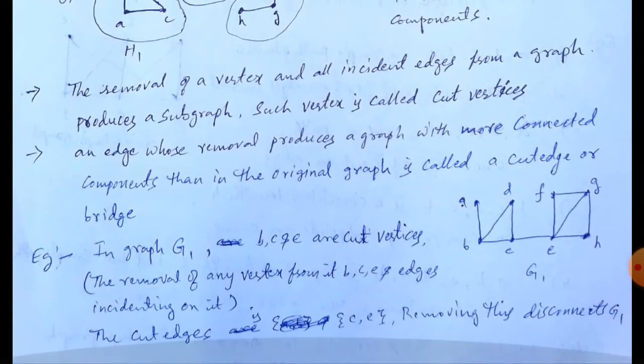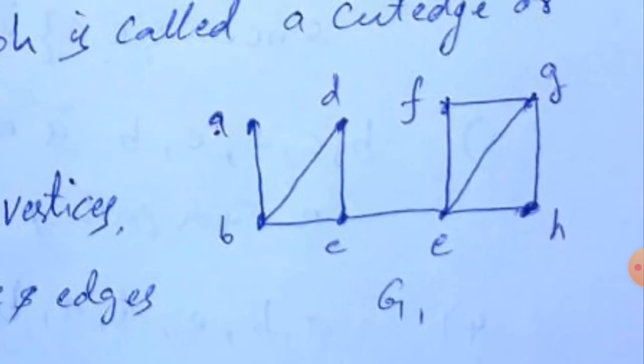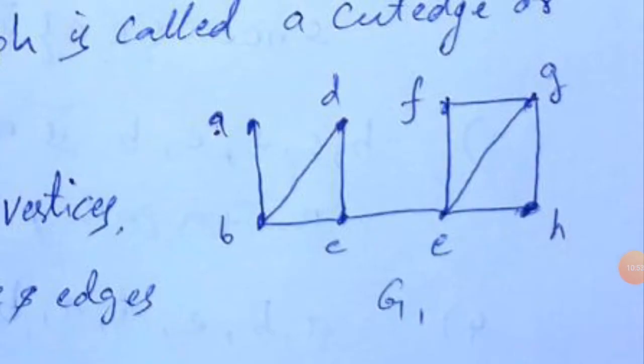Now observe in this graph G1, for example, vertices A, B, C, D, E, F, G, H are there. Just observe C, E, that is an edge. Now if you remove that edge, what happens? You observe that disjoint subgraphs or components you will get.